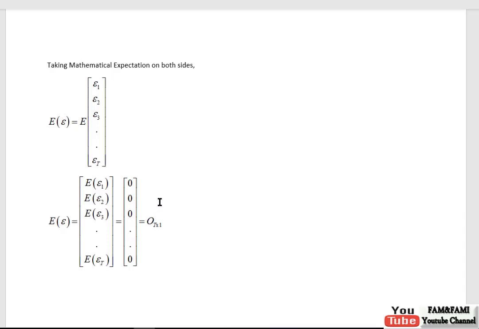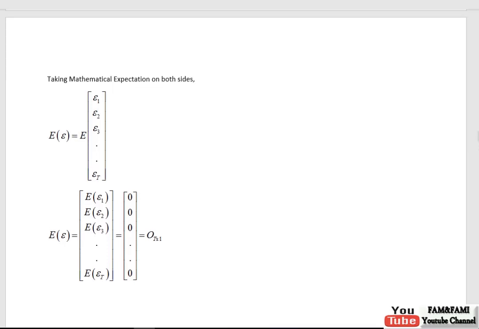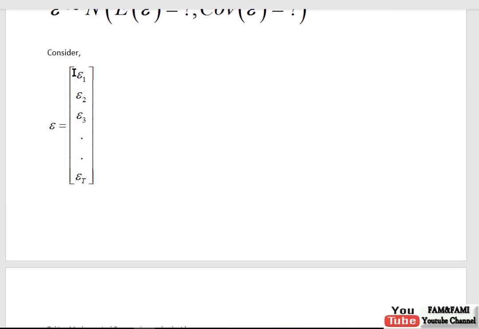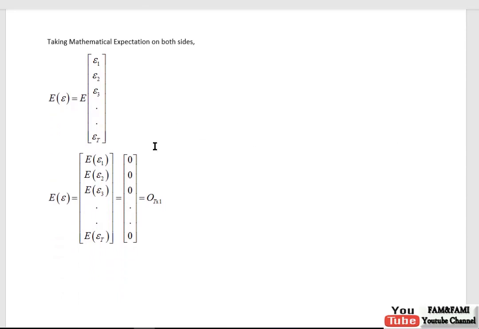Its dimension is t rows and 1 column. If you are struggling with this dimension, you can scroll up and count 1, 2, 3 up to t. It has t rows and only 1 column, so its order is t by 1. Notationally it is O with order t by 1.